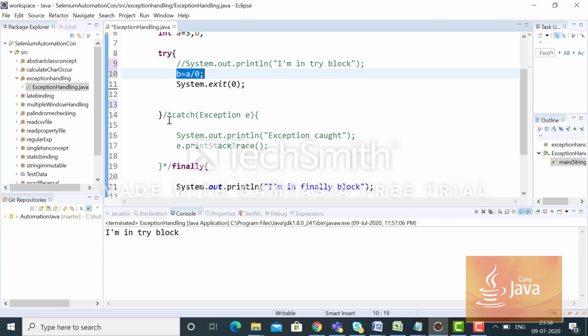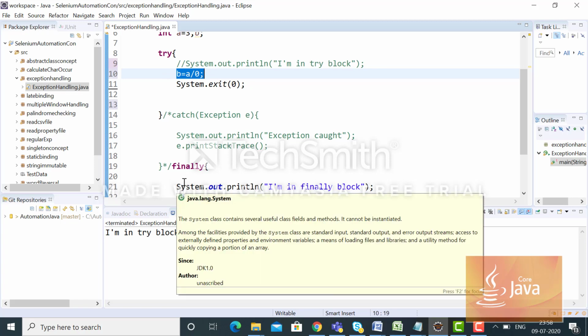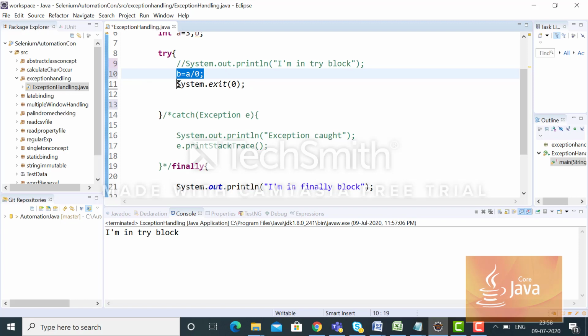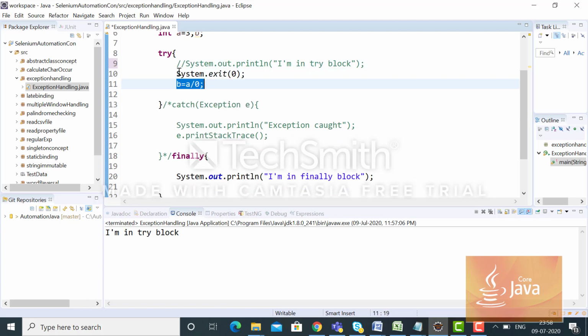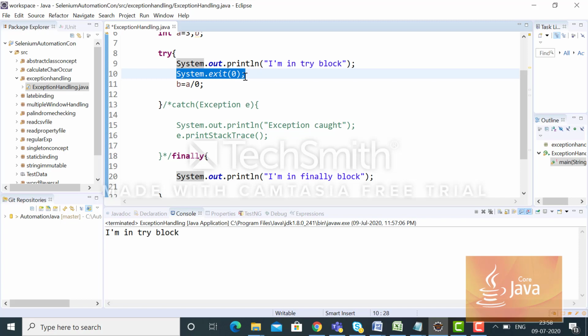But there is no catch block, so it directly went to the finally block. It didn't encounter the System.exit(0). But when I wrote this statement this way, then it encountered this statement, and as soon as it encountered it, automatically it skipped the remaining part of the execution. So that way we can skip the execution of the finally block.